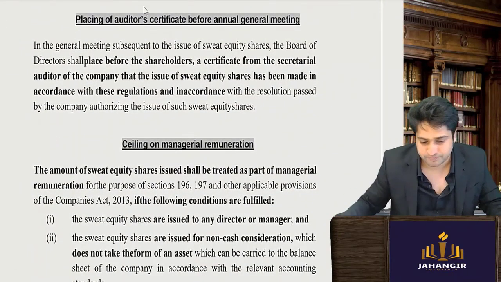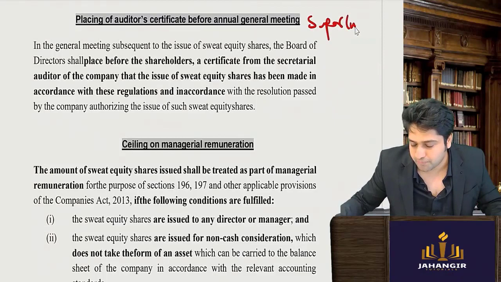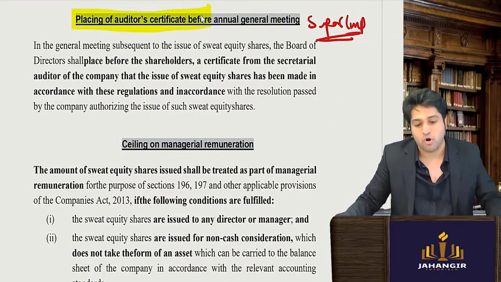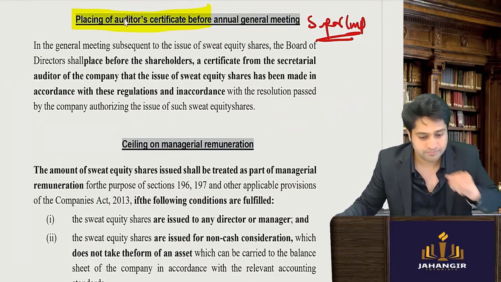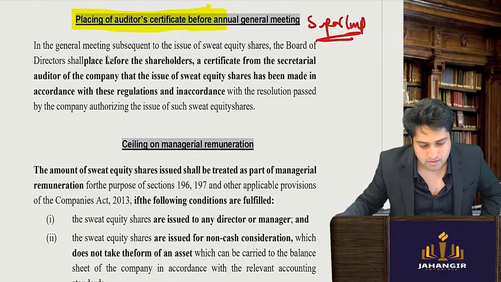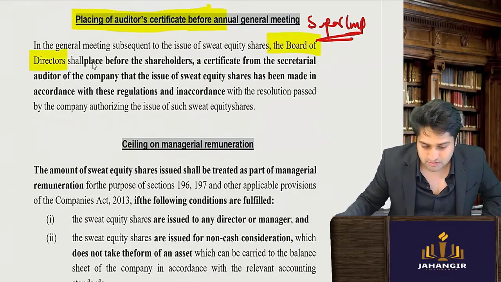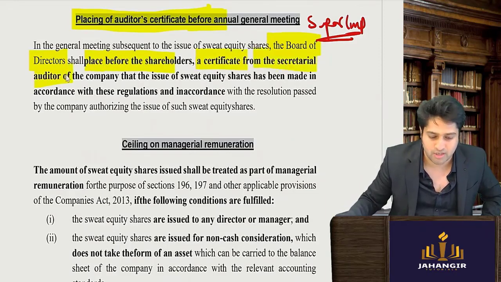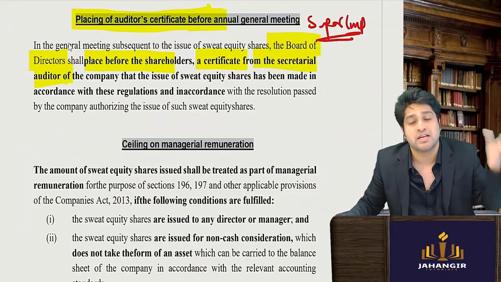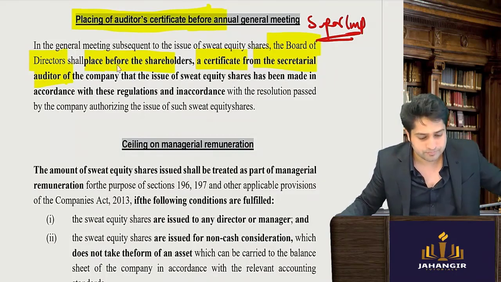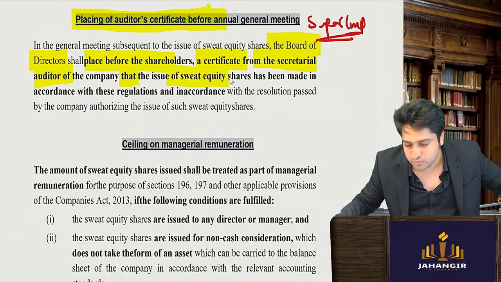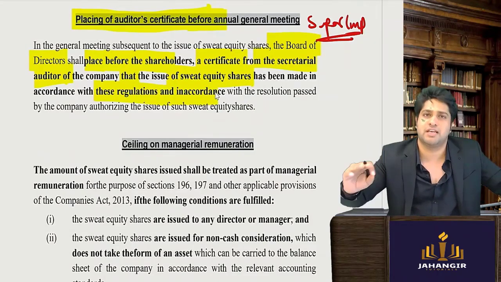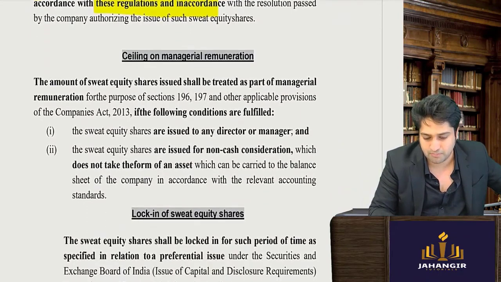Very important, super important point, that this will be placed before the auditor's certificate. Placing of the auditor's certificate: the board of directors shall place before the shareholders a certificate from the secretarial auditor. So the company secretary's scope has increased, recognized in listed companies, that the issue of sweat equity has been made in accordance with these regulations. So a certificate from a CS that these regulations have been complied with.